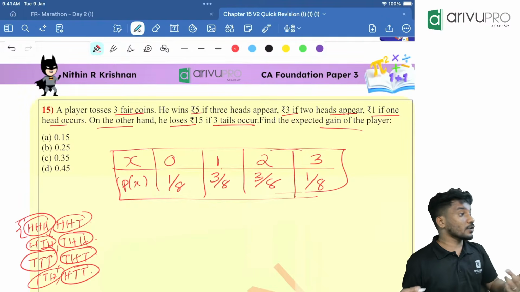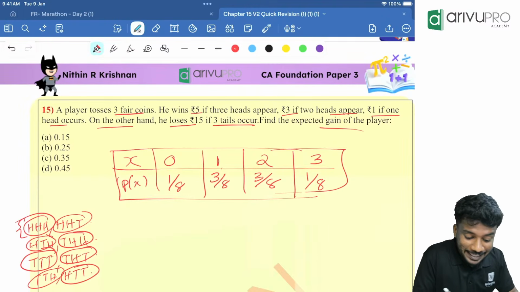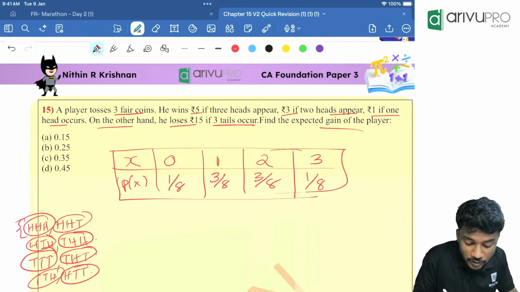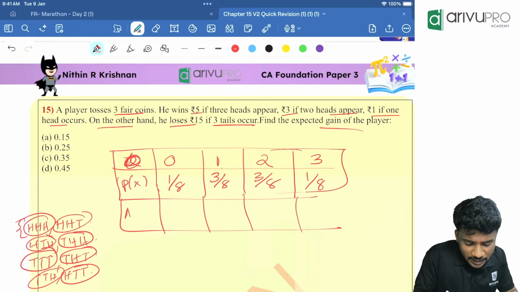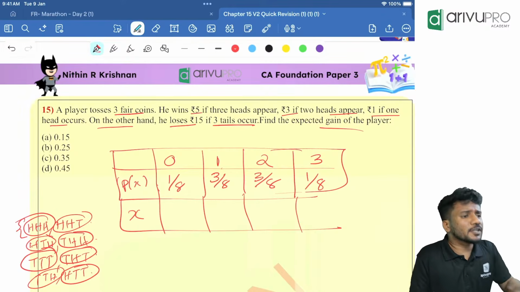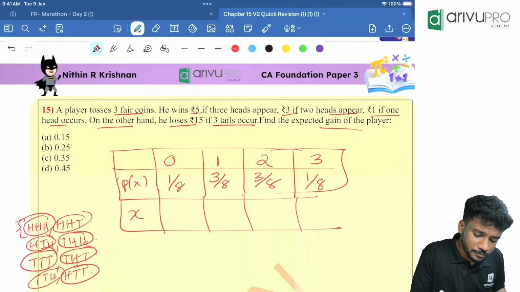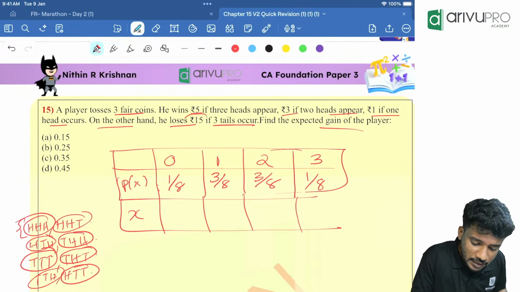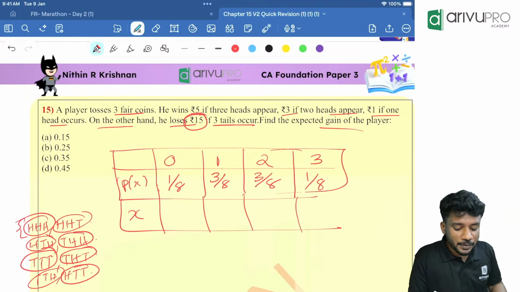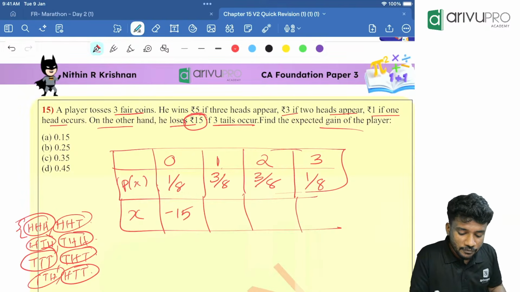Now, are we talking about the expected outcome of getting head? No. We are talking about the amount value he is going to receive. Okay. Amount value. So instead of this x, I'll put x over here because we are not concerned about the head count. Now people, if 0 head appear, what will happen? He loses 15 rupees. That means minus 15.